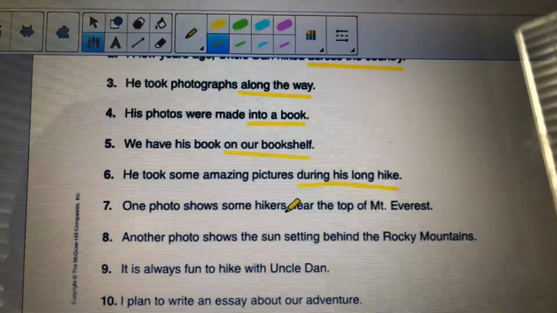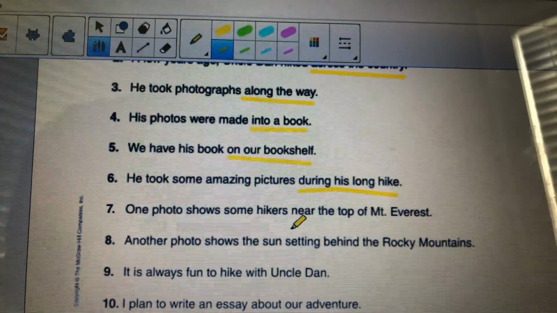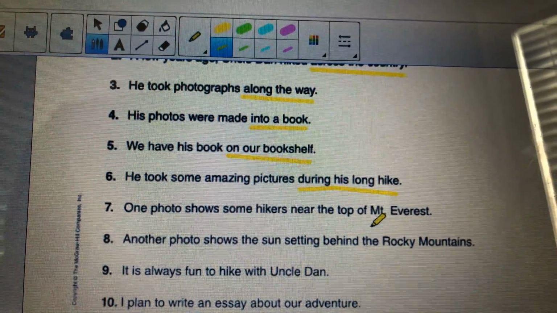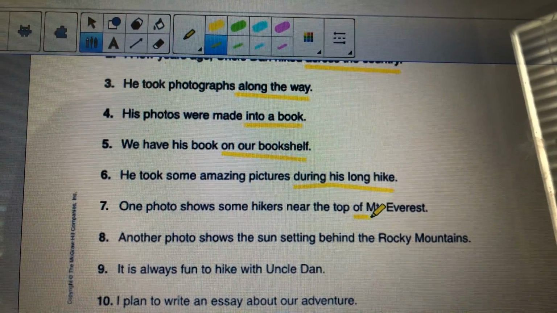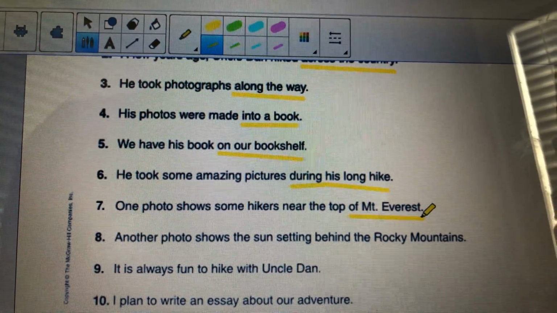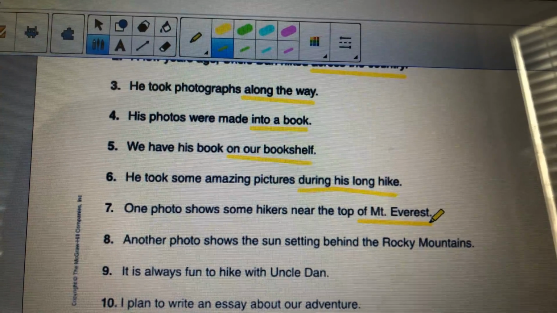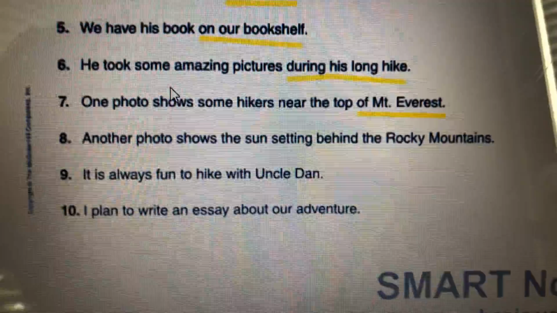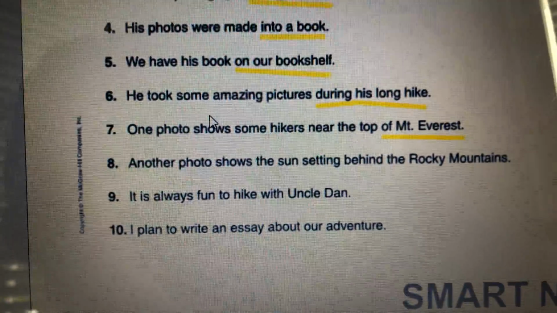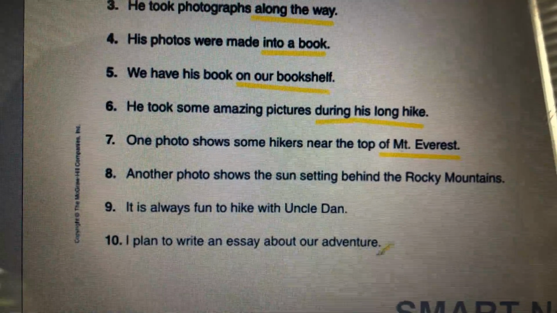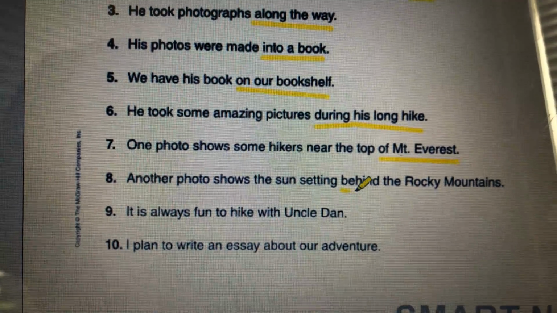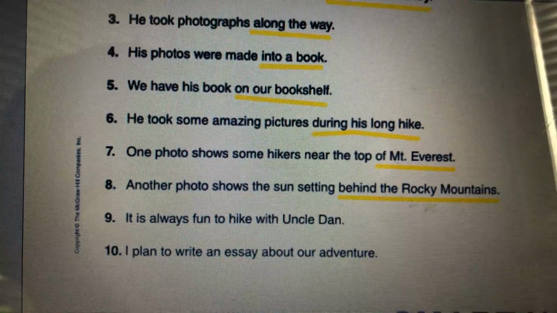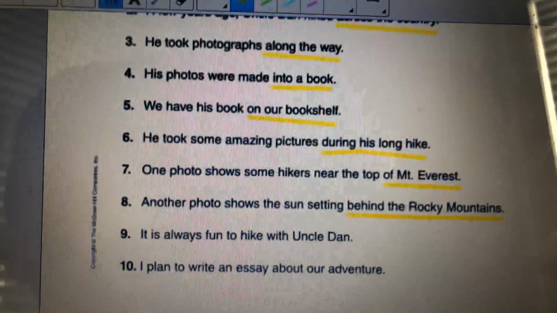One photo shows some hikers near the top of Mount Everest. Of is your preposition. Mount Everest is the object. Number 8, another photo shows the sun setting behind the Rocky Mountains. Behind is my preposition. The Rocky Mountains is the rest of the phrase. Behind what? Behind the Rocky Mountains.